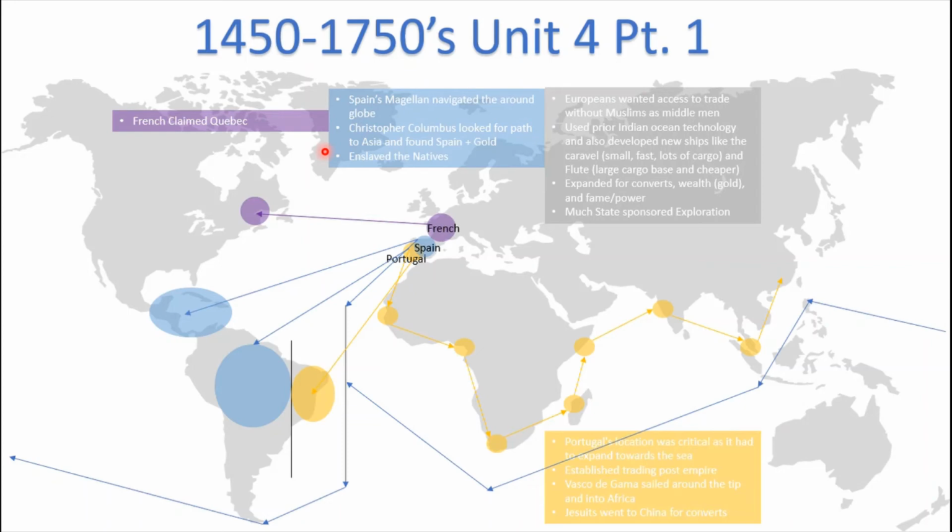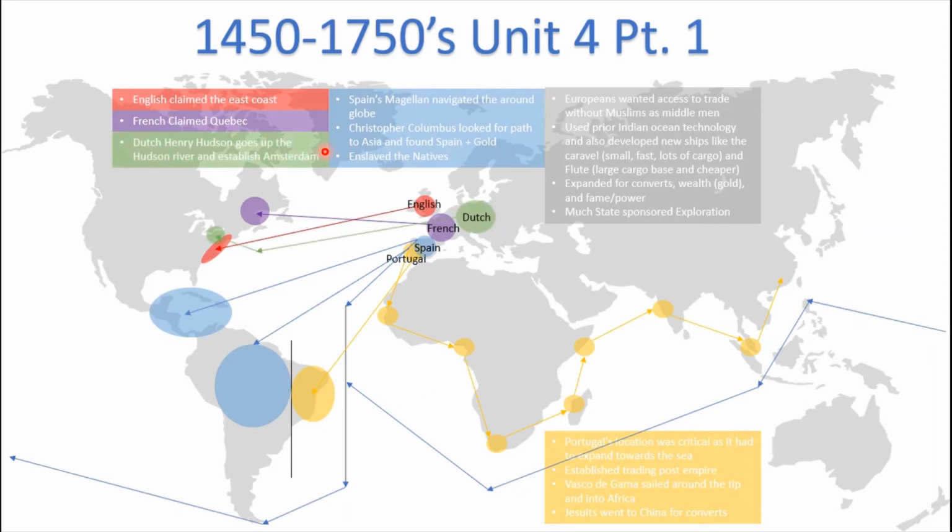The French actually claimed Quebec in Canada. The English, like you know, claimed the East Coast. They'll later expand much farther than that, but for right now. And then finally the Dutch sent Henry Hudson, who goes up the now called Hudson River and establishes Amsterdam in current New York.